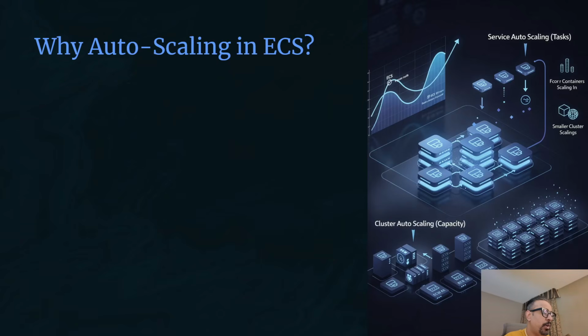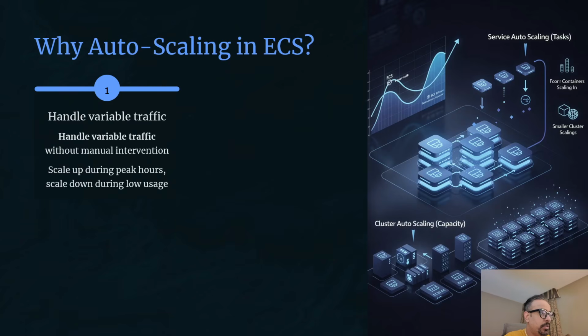Auto scaling solves the problem of variable workloads. Most applications don't have constant traffic. You might get 1000 requests per minute during business hours and 100 requests per minute at night. With a fixed task count, you are either under provisioning during the peak hours or over provisioning during the hours where there is no traffic. So scaling up during peak hours ensures your application handles increased load without performance degradation. When traffic spikes, auto scaling launches additional tasks to distribute the load for you.